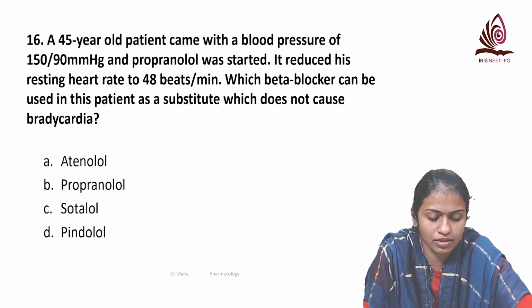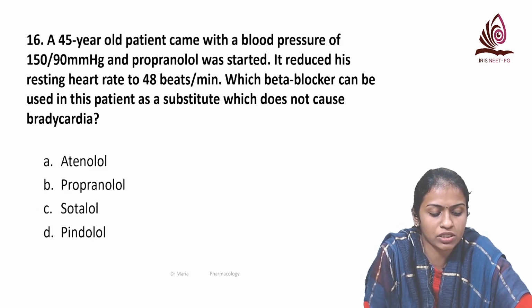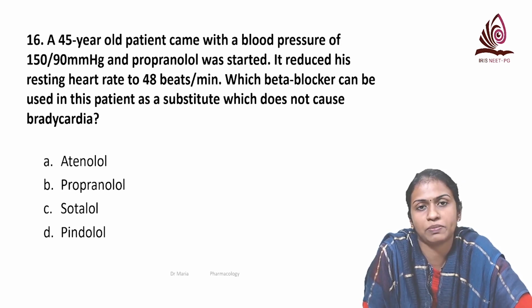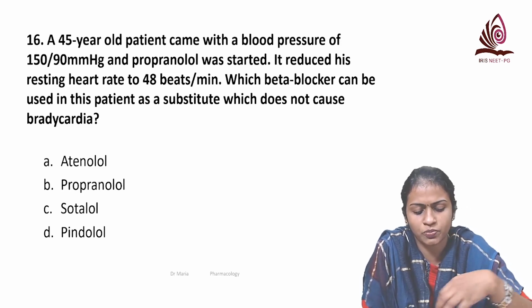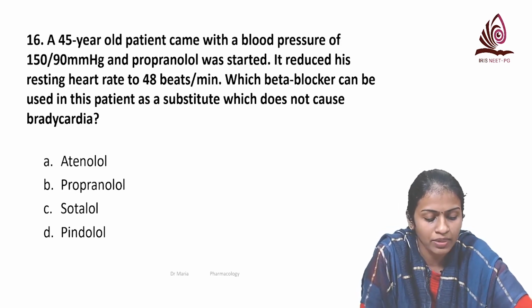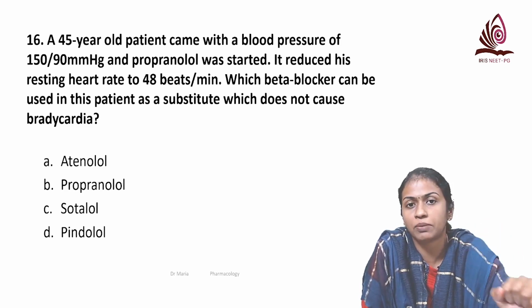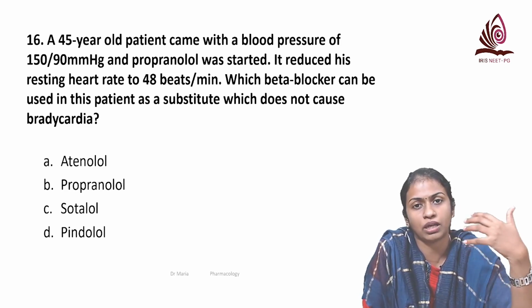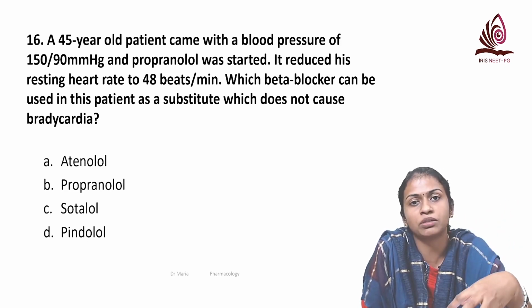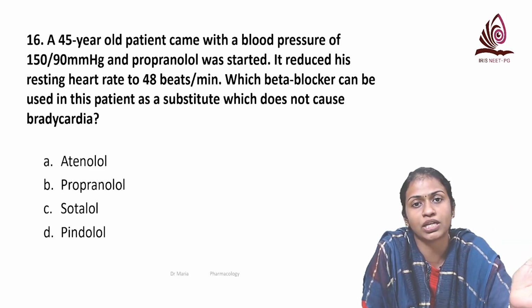Next question is on beta blockers. A 45-year-old patient came with BP of 150/90 and he was started on propranolol and the heart rate reduced to 48 beats per minute. Which beta blocker can be used which does not cause bradycardia? This is a hypothetical question because propranolol we don't use these days for hypertension. We use cardioselective blockers. But here what has happened? A hypertensive patient was started on a beta blocker and his heart rate is reduced drastically. So there is severe bradycardia. So which beta blocker can be given that does not produce that much bradycardia?